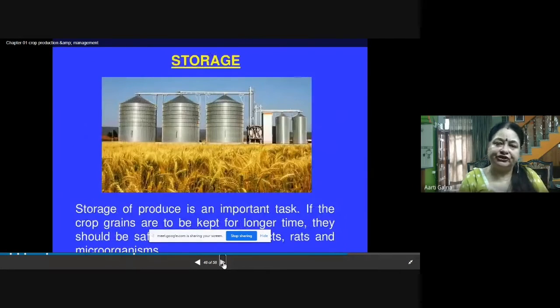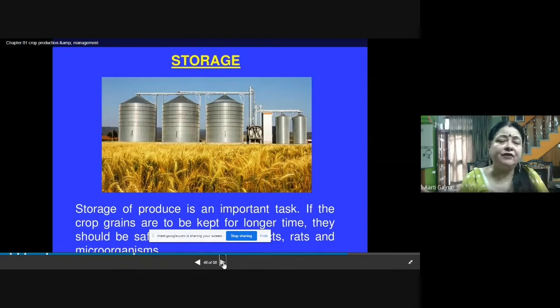Now storage. Once the harvesting is done, we are not going to consume all the crop, all the yield at one time. So we need to store it. To store it also we need space. We need a spacious place where there is proper sunlight, where there are no microbes. That has to be a clean place. So storage places have to be maintained to store our grain.